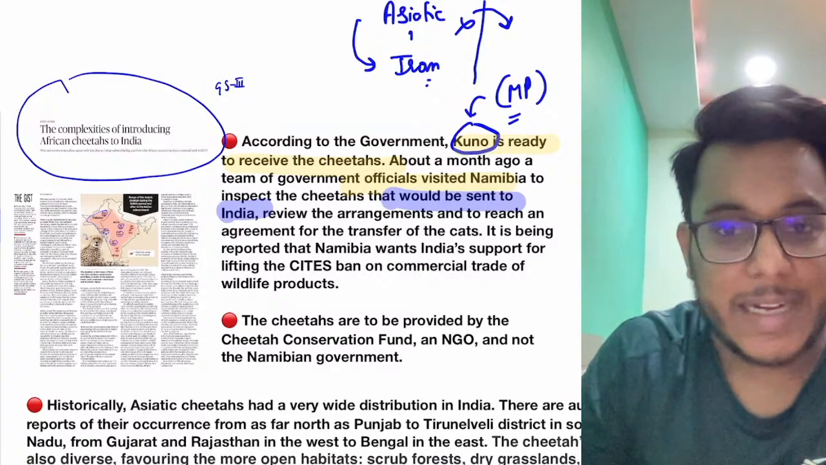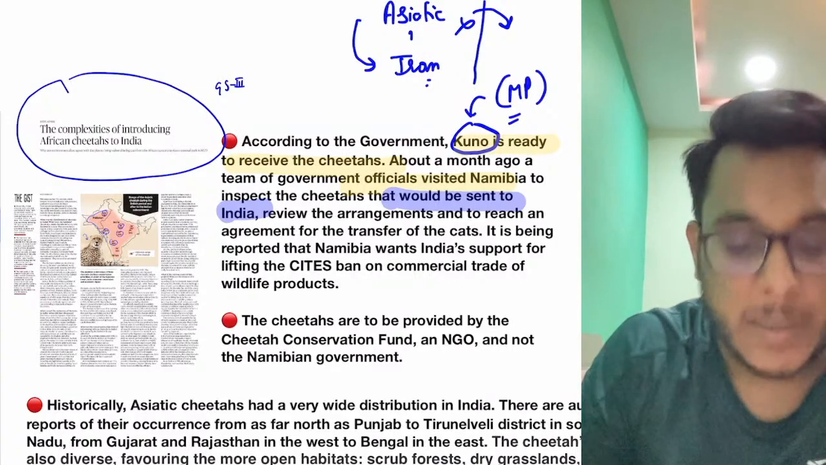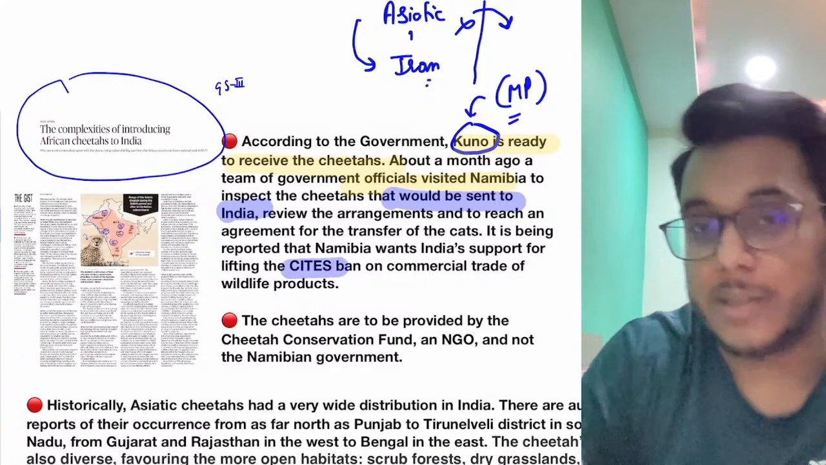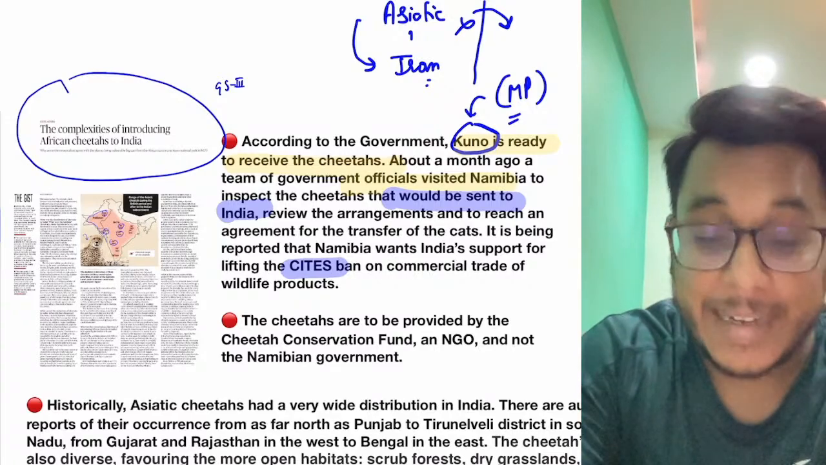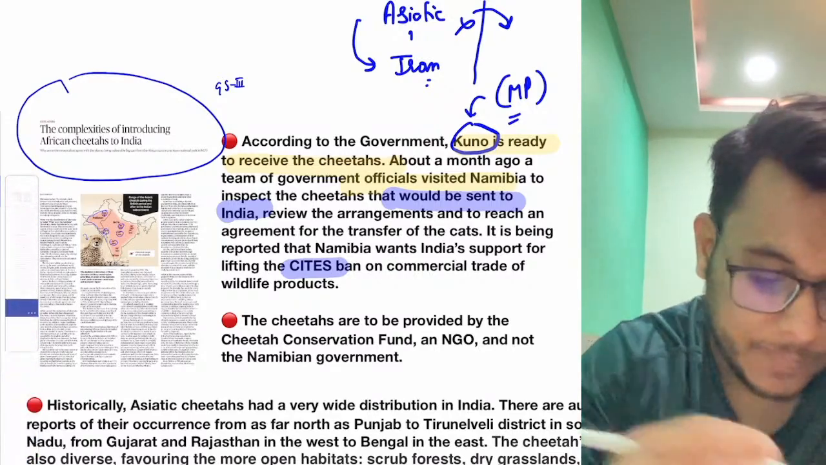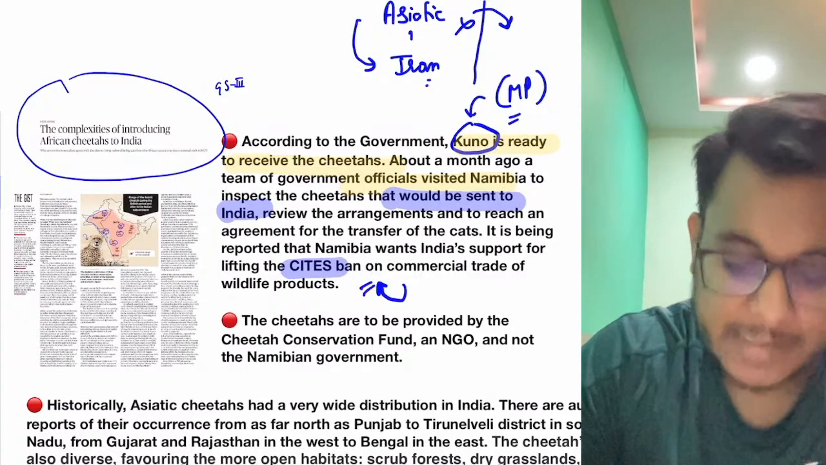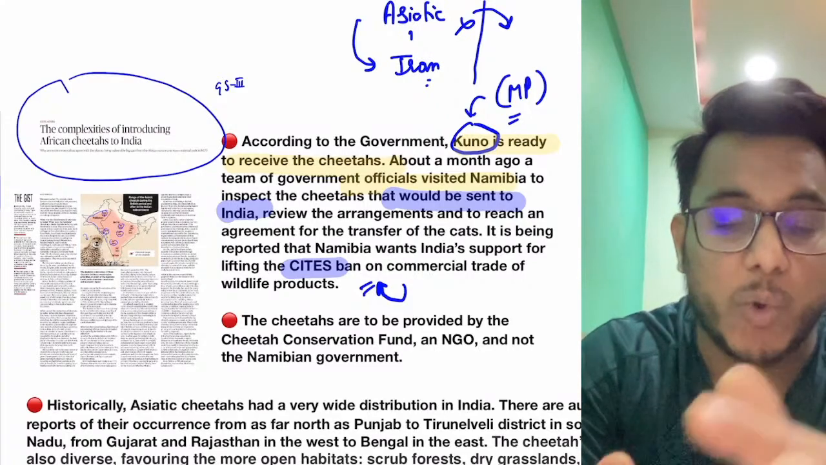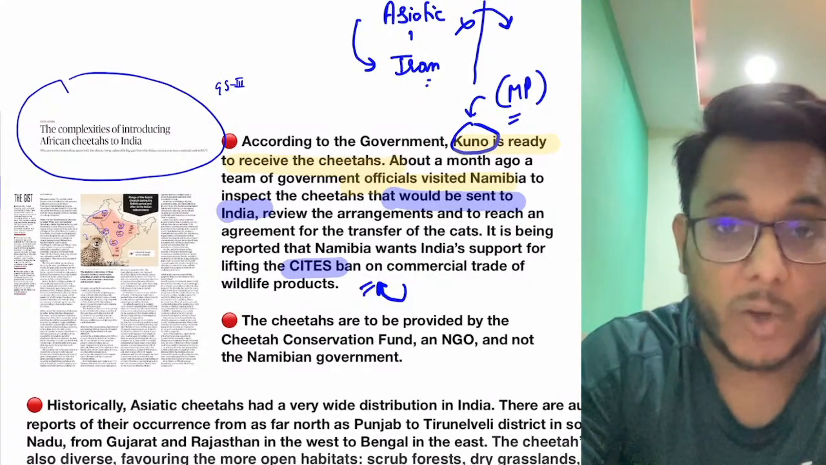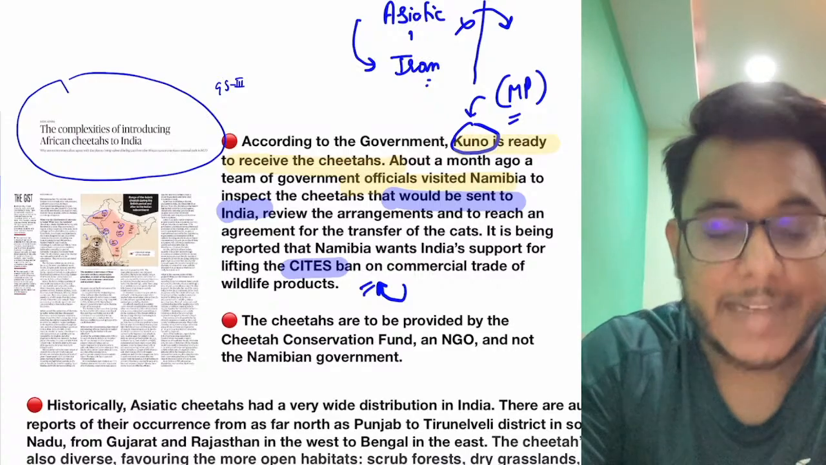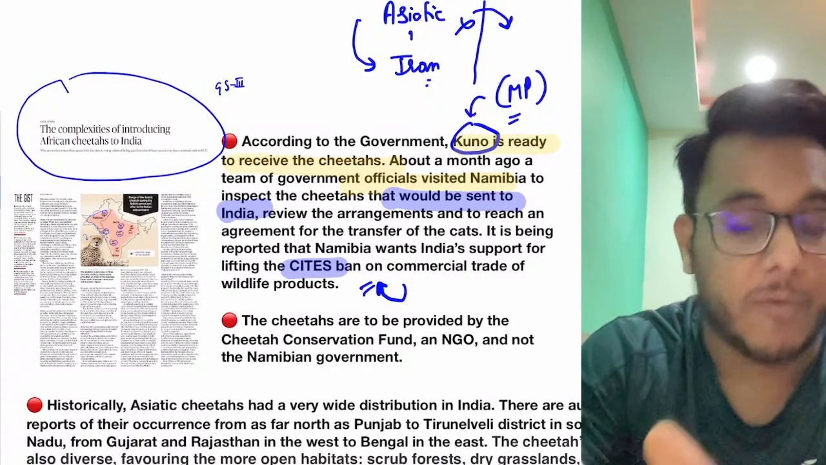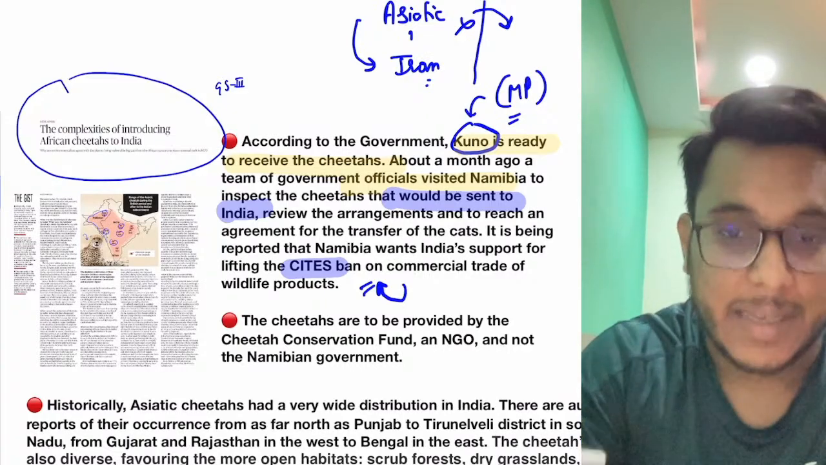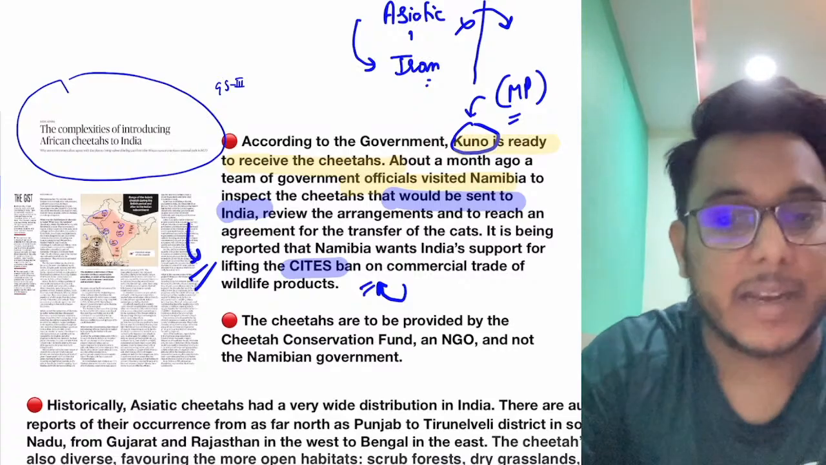Now the contention is that Namibia wants India to give support so that the ban under CITES can be lifted. Okay. Now guys, basically CITES is an international convention which bans the import and export of vulnerable animals, flora, fauna. Clear? So under CITES, exporting the cheetah from one country to another country is not allowed. So we need to have a waiver from CITES. Okay, so this is something on which things are now stuck.